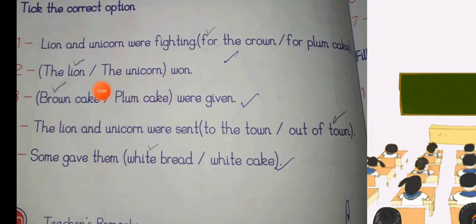The lion and unicorn were sent to the town or out of the town? Out of town. The lion and unicorn were sent out of town. Some gave them white bread or white cake? White bread. So you'll put a tick over here.